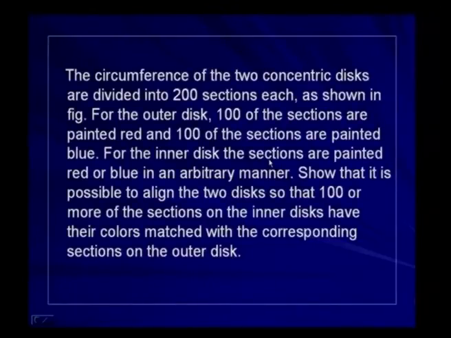For the outer disc, 100 of the sections are painted red and 100 of the sections are painted blue. For the inner disc, the sections are painted red or blue in an arbitrary manner. Show that it is possible to align the 2 discs so that 100 or more of the sections on the inner disc have their colors matched with the corresponding sections on the outer disc. The figure is like this.